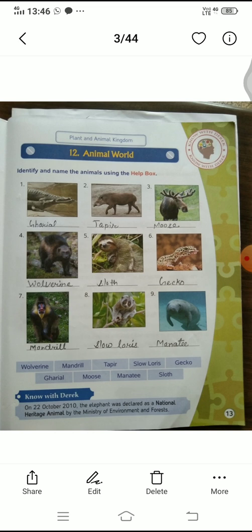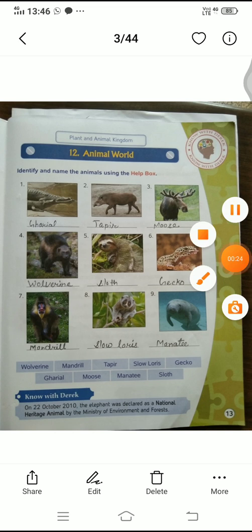Let's continue with chapter 12. In this lesson, you are going to understand about the animal world. Means in the world there are different types of animals. Some animals with pictures are in this lesson. You have to understand this now.